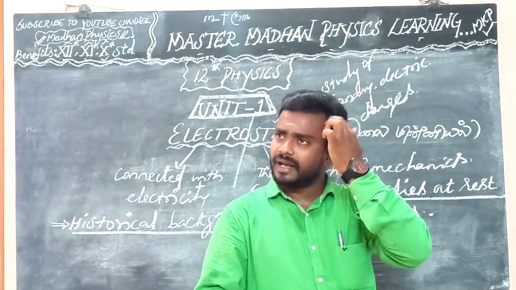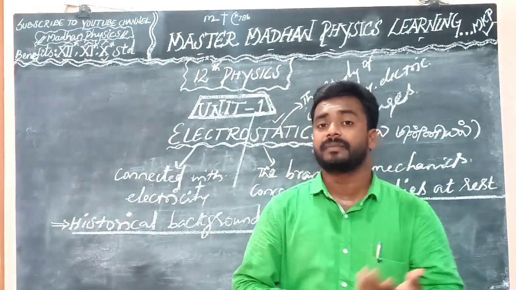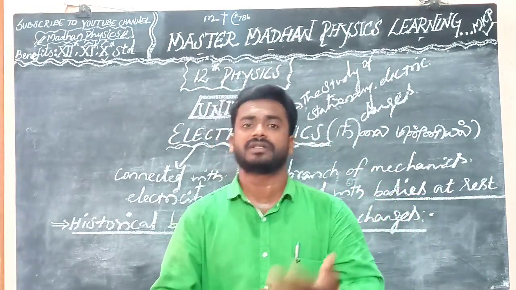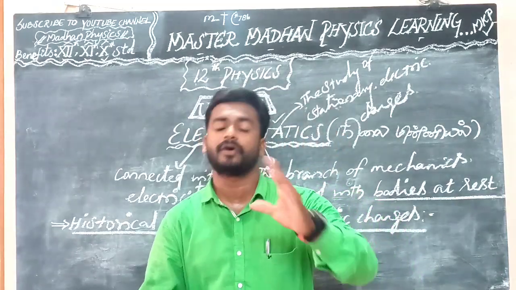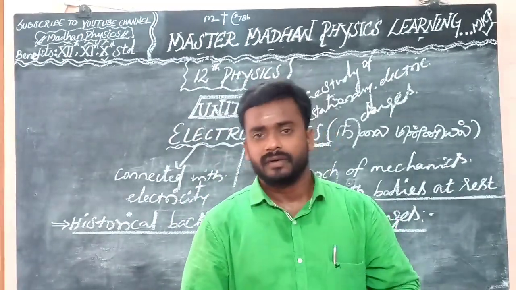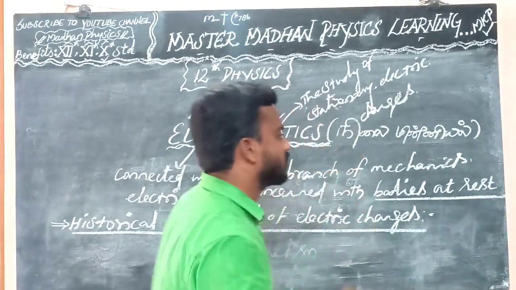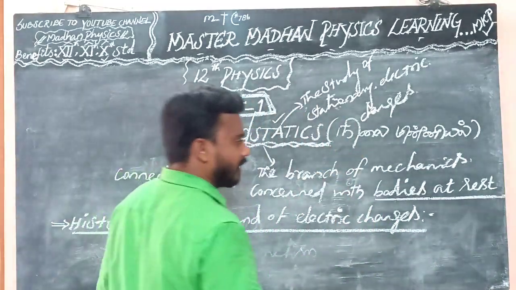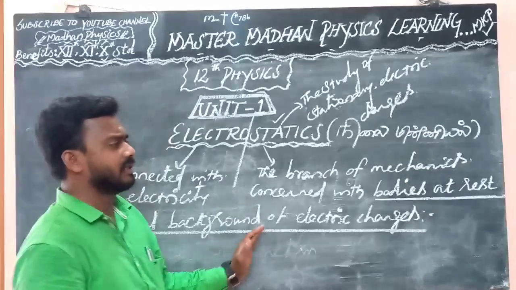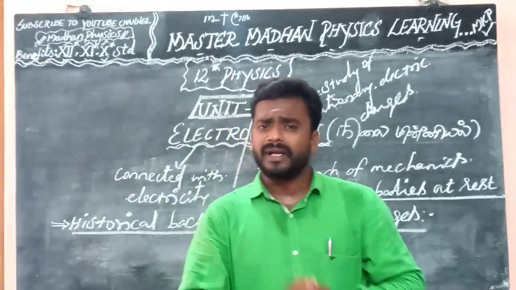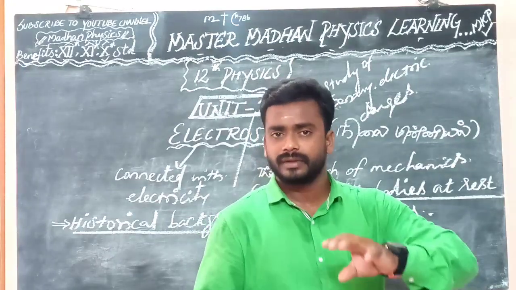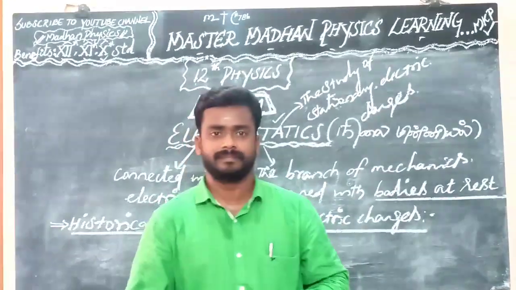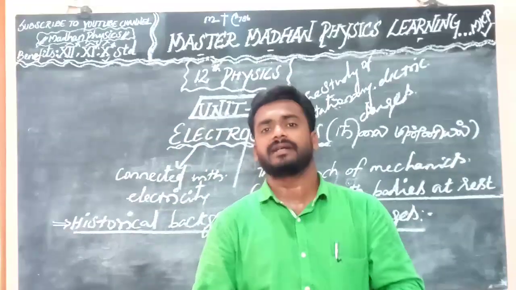Benjamin Franklin in the 16th century classified the charges as positive and negative. We know very well what the properties of charges are, like positive and negative. And also, some materials were used to create a charge.